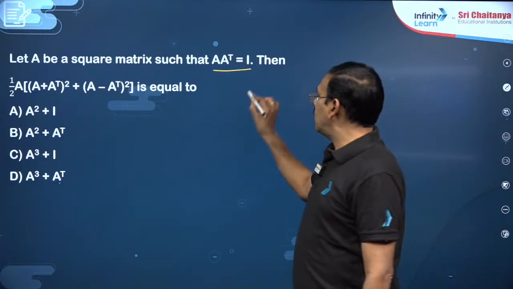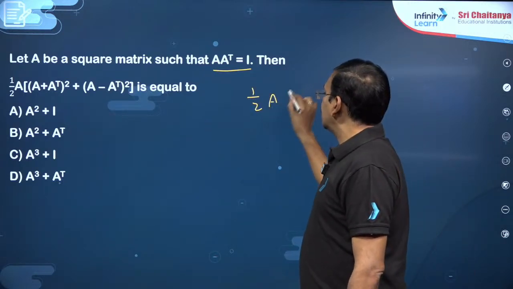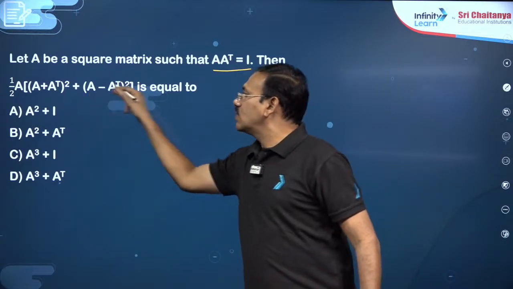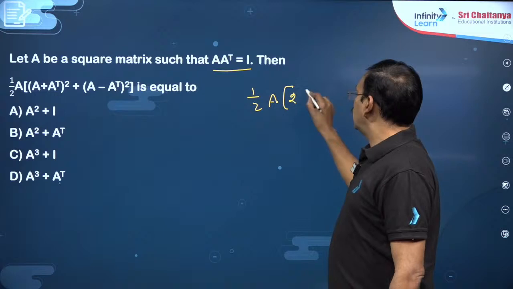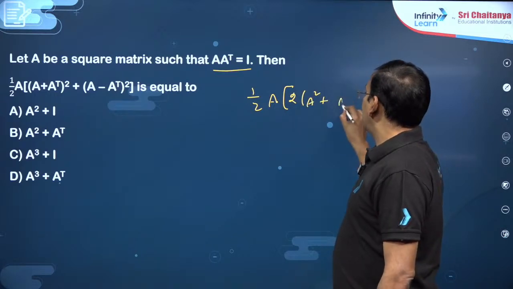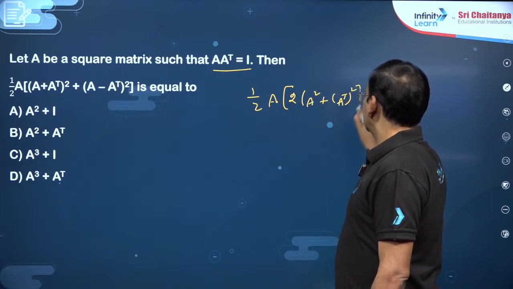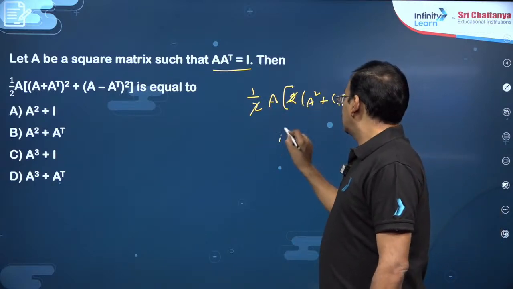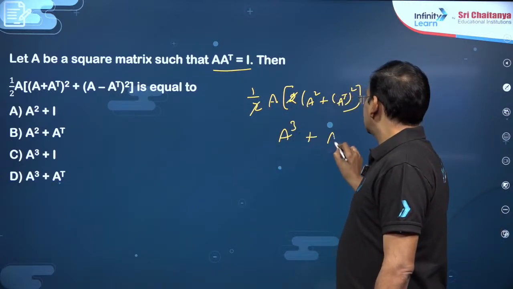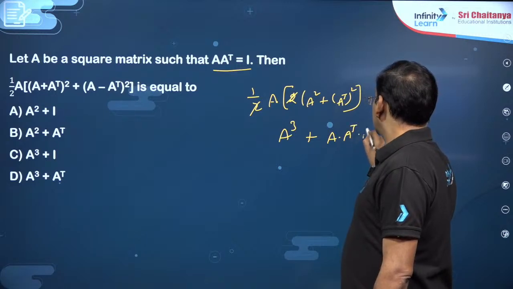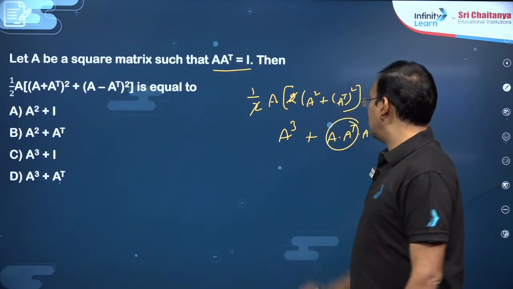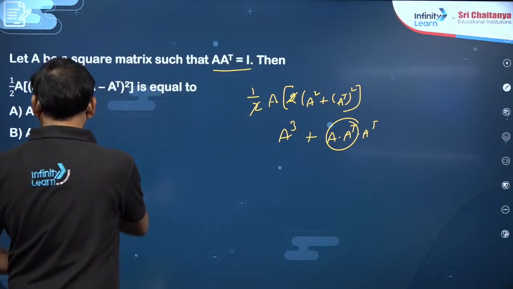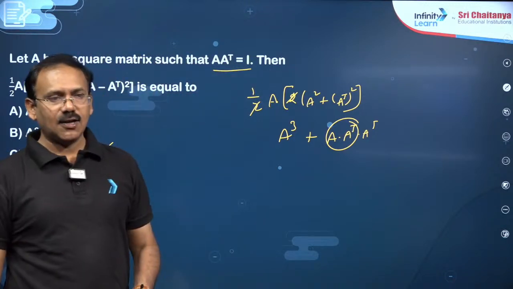So if the commutative law is satisfied, simplification can be regular simplification, like (A plus B) whole square plus (A minus B) whole square is 2 times (A square plus B square), you can write. Got it, dear students? Yeah, so 2 can be cancelled with half. This becomes A cube plus A into A transpose into A transpose. A into A transpose is I, so you will get, dear students, A cube plus A transpose. Option D is the right answer.